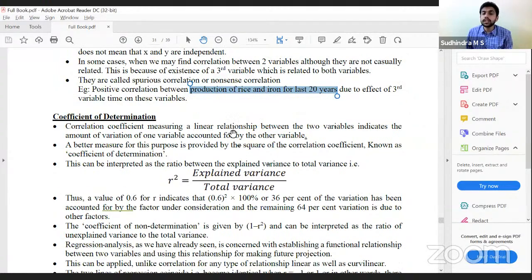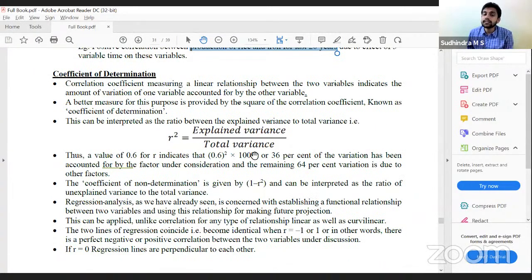A correlation coefficient measuring a linear relationship between the two variables indicates the amount of variation of one variable accounted for by the other variable. A better measure for this purpose is provided by the square of the correlation coefficient, known as coefficient of determination. Coefficient of determination R square, how do you calculate? Explained variance by total variance. Total variance is the total change, of which how much I know, that is explained variance. A value of 0.6 for R indicates 36% of the variation has been accounted for by the factor under consideration. The remaining 64% variation is due to other factors.